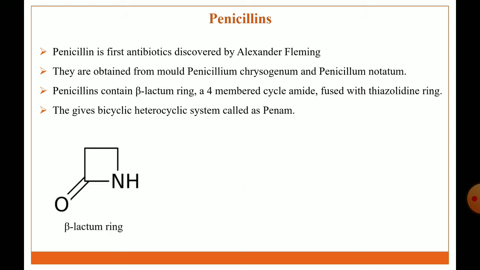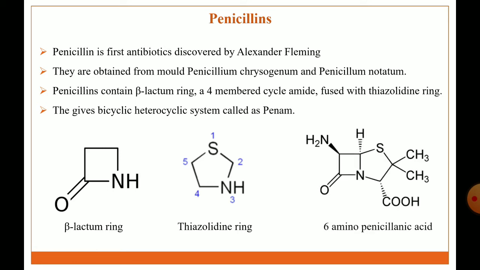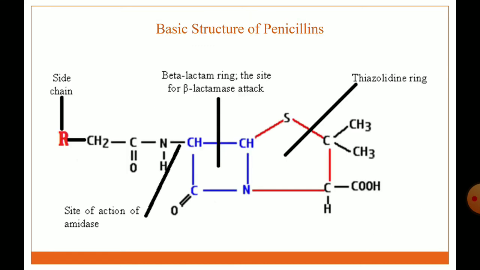So this is a beta-lactam ring, and this is a thiazolidine ring, fused together to form the bicyclic heterocyclic system that is called penam, and the other name is 6-amino penicillanic acid. This is the basic structure of penicillin, which contains a beta-lactam ring fused to the thiazolidine ring. This is a bicyclic heterocyclic system. Name is 6-amino penicillanic acid.